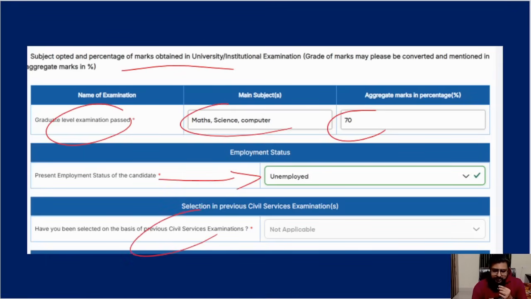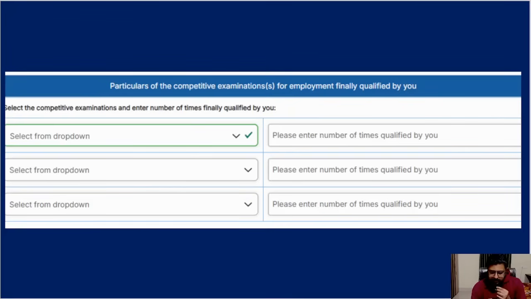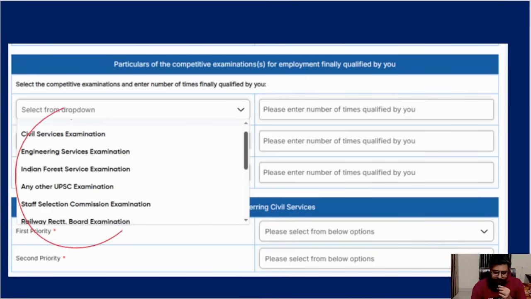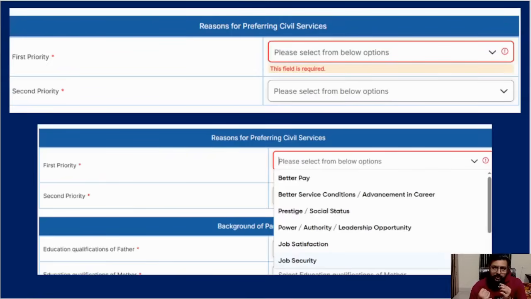Okay, then your previous attempts, I have put 0 attempts before, that's why it's all grayed out. But if you put 3 attempts and so on, they'll ask you for the details of your previous attempts also. Okay, then here, particulars of the competitive exams you have qualified, meaning if you have given CAPF, SSC, banking, anything, you have to select it in this drop down. The exam name will come, then you put how many times you qualified, 1 time or 2 times, like that. It's not only UPSC exams, other exams are also in this drop down, like any other UPSC exam, staff selection exam, railway recruitment exam, you have to select that. If you have not qualified anything, just leave it. Everything depends on whether you are claiming something or have cleared something, then only your form becomes lengthy.